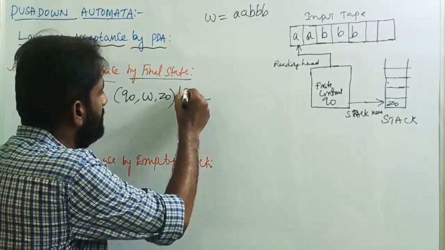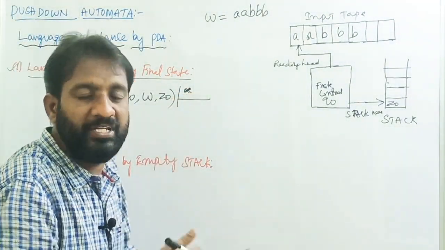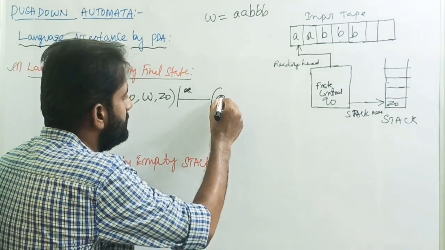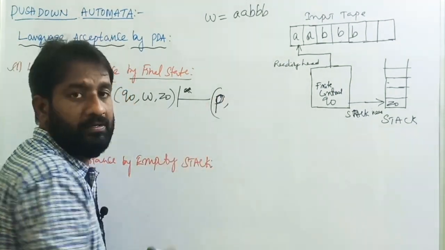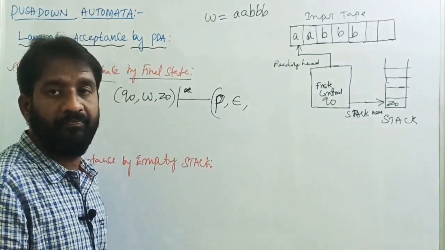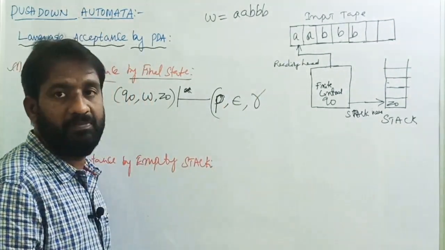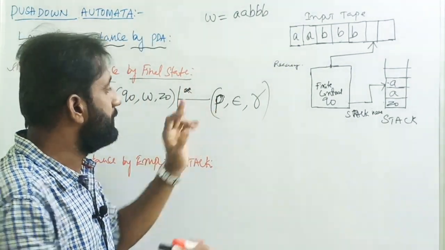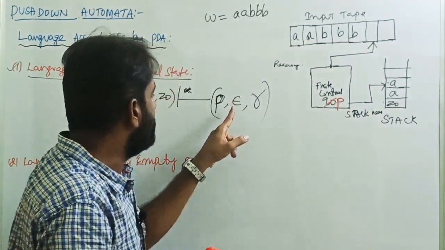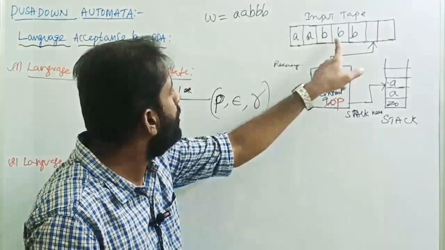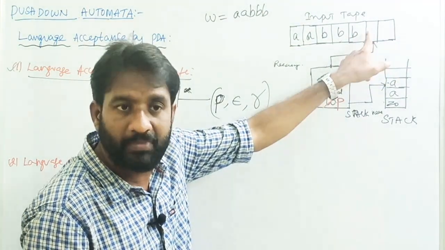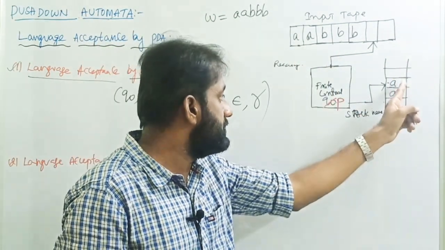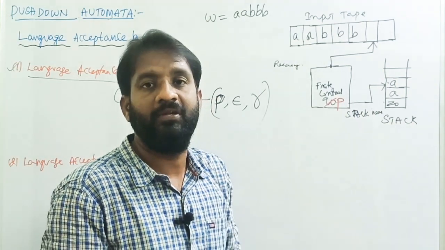After doing some transitions, the meaning of writing like this is that after doing many transitions, if the machine enters into the state P, the input string is empty, and the stack has some symbols gamma. So the state is P and the input string is empty. After reading all input symbols, the next symbol is no symbol, so it is empty. Then gamma, the stack, may have some elements, such as A, Z0, meaning that the stack is not empty.